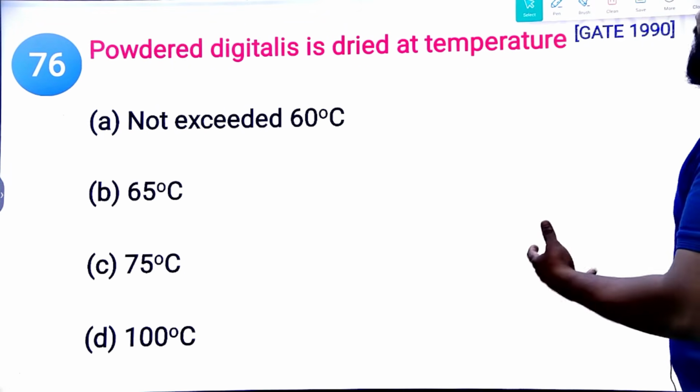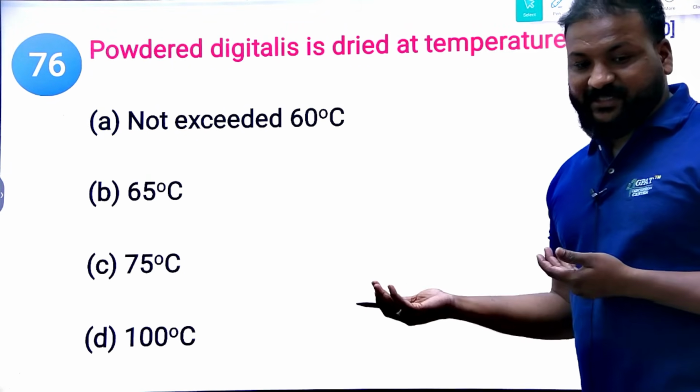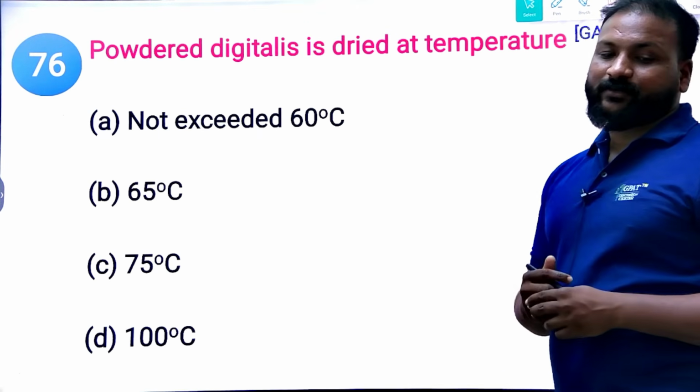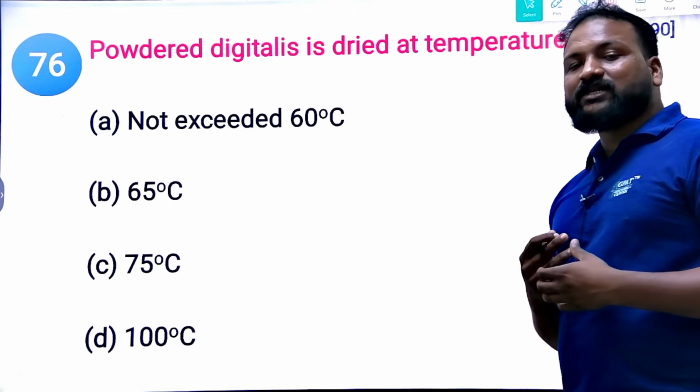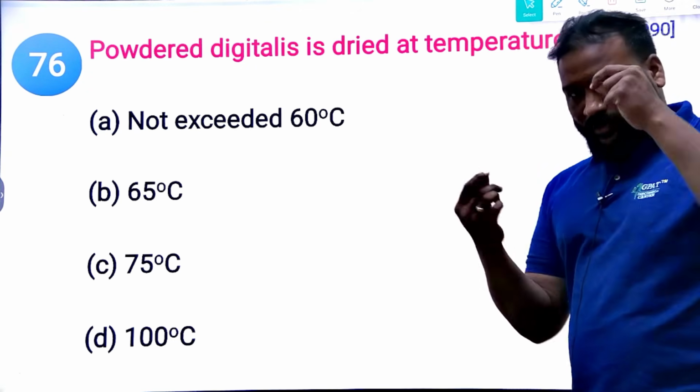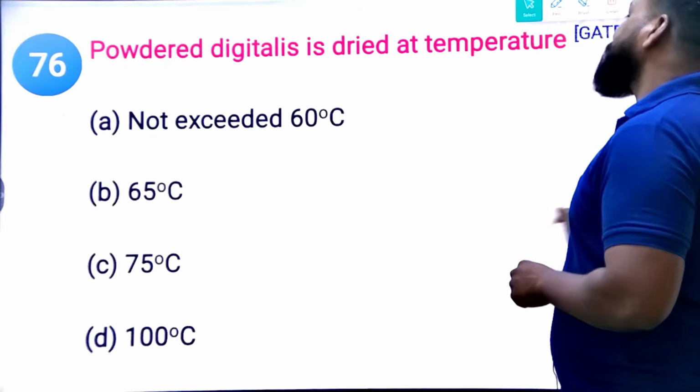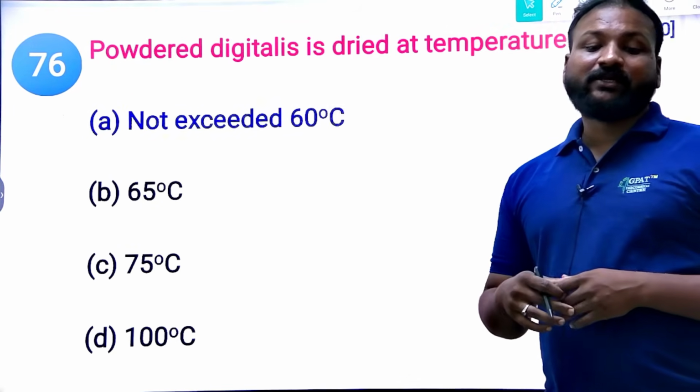Powdered drug is dried at a temperature not exceeding 60 degrees, with options of 65 degrees centigrade, 70 degrees and 100 degrees. In the cultivation, collection and practices we mentioned in our module, it should not exceed 60 degrees centigrade. Why? Because it leads to chemical degradation.